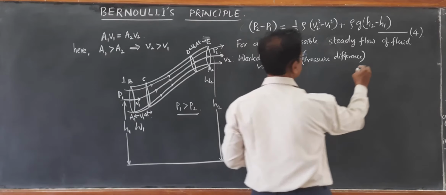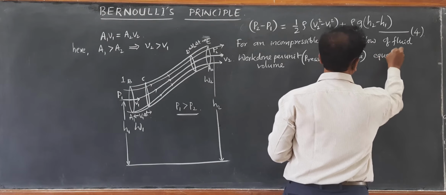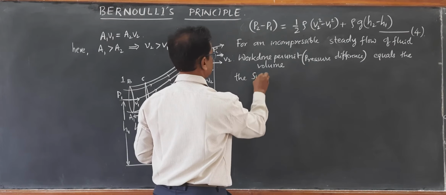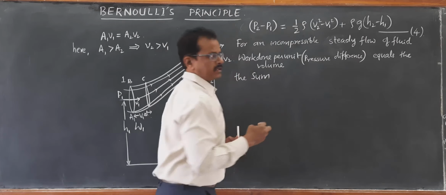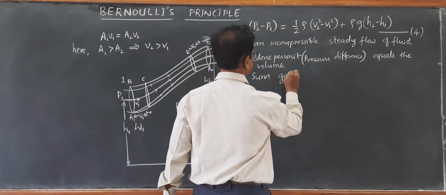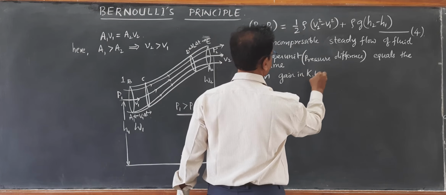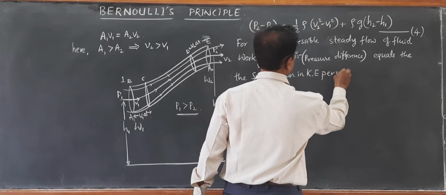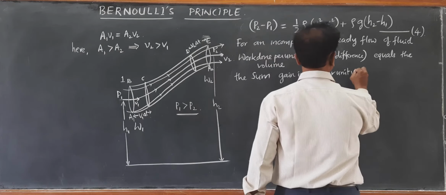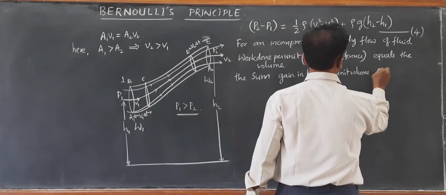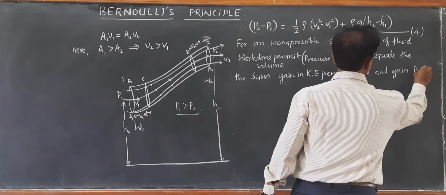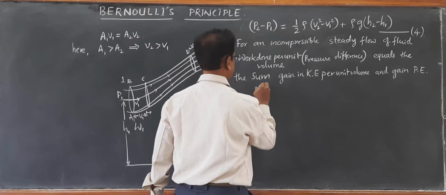Work done per unit volume equals the sum of gain in kinetic energy per unit volume, because volume is cancelled, and gain in potential energy per unit volume.